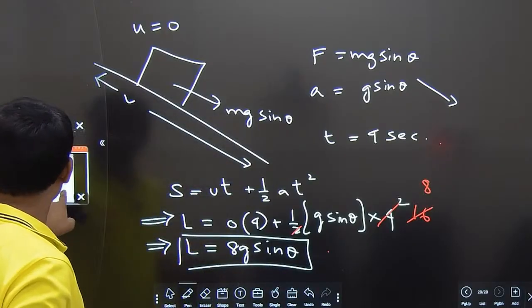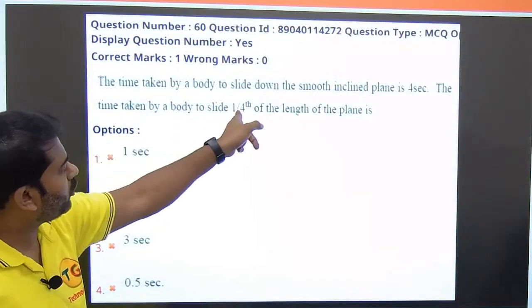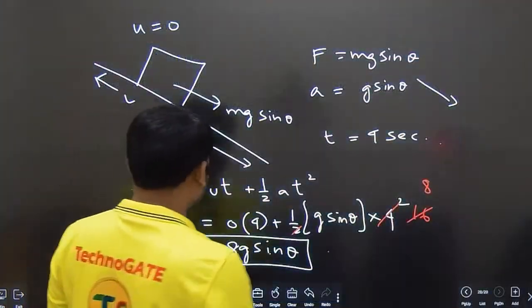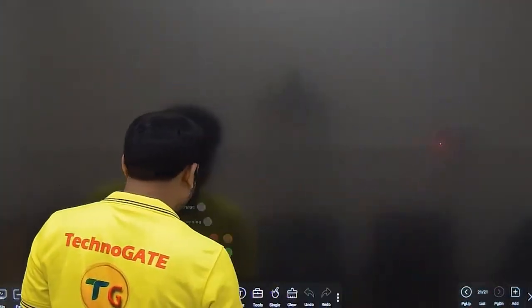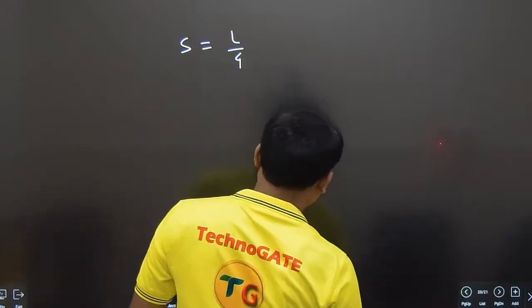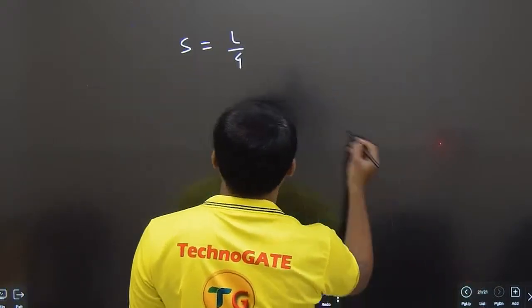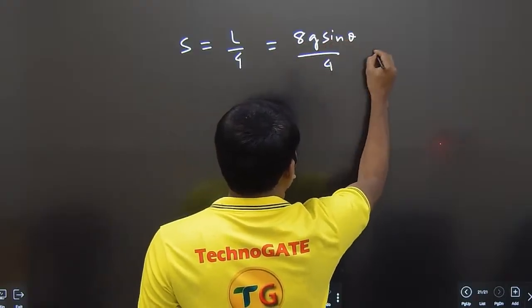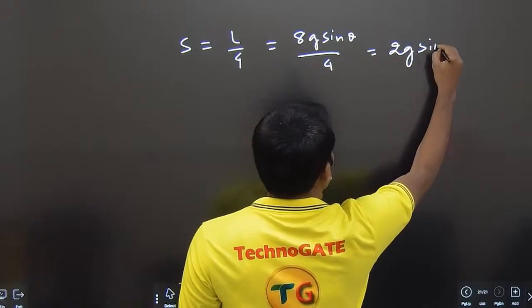In this one, what are they asking? They are asking how much time it takes for 1/4 of the length of the plane. So now s value is equal to L/4. L/4 is nothing but 8g sin theta by 4, which is 2g sin theta.